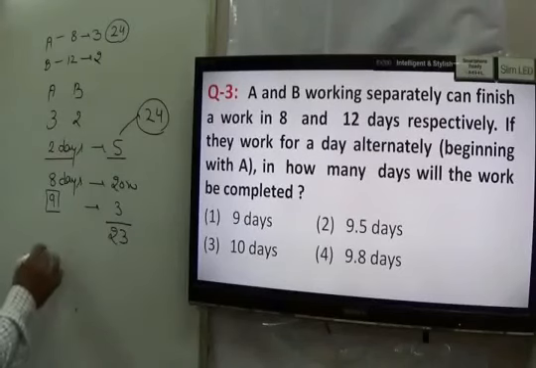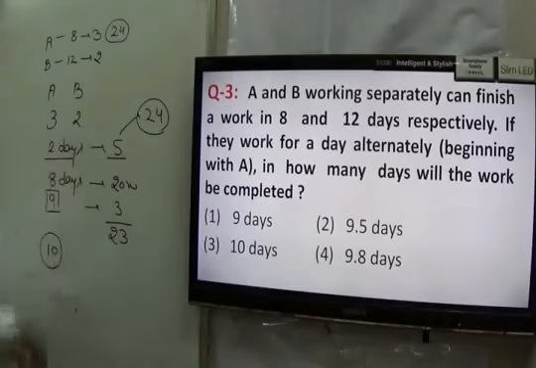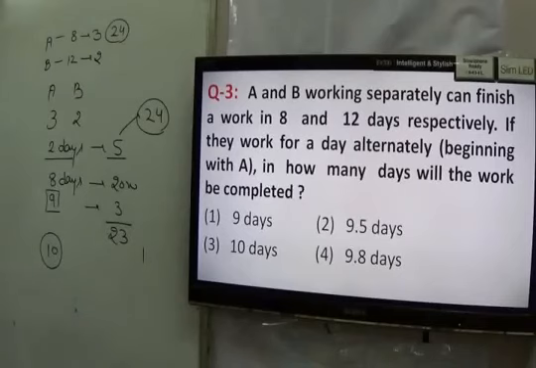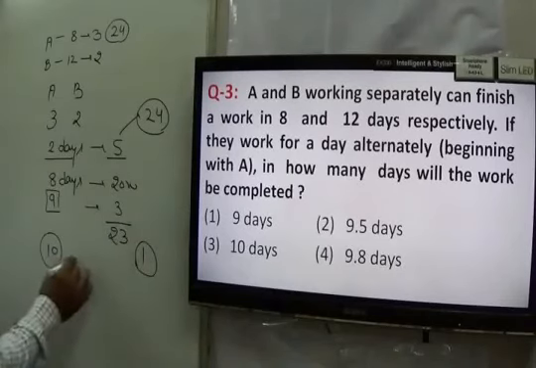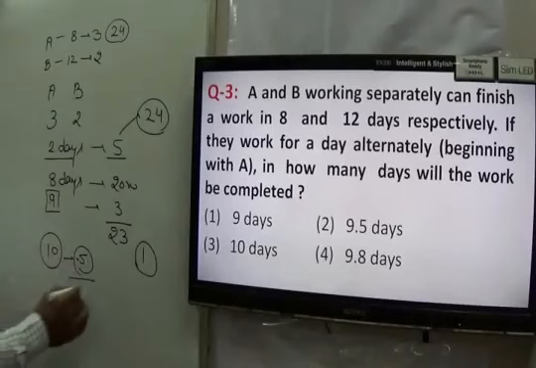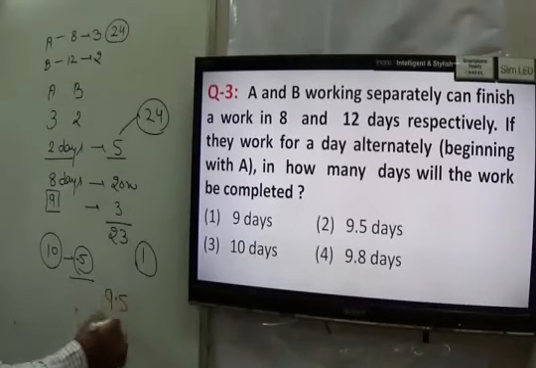It means on the 10th day, who will come? B will come, and B can do 2 work in 1 day. And how much work is left? Only 1. It means B can do that 1 work in 1 by 2 days, that is 0.5 days. So for completion of this 1 work, he takes 0.5 days, right? So 9 days up to here and 0.5 is this. So we can say the answer is 9.5 days. When they work alternately, they can complete the work in 9.5 days. That becomes your answer.